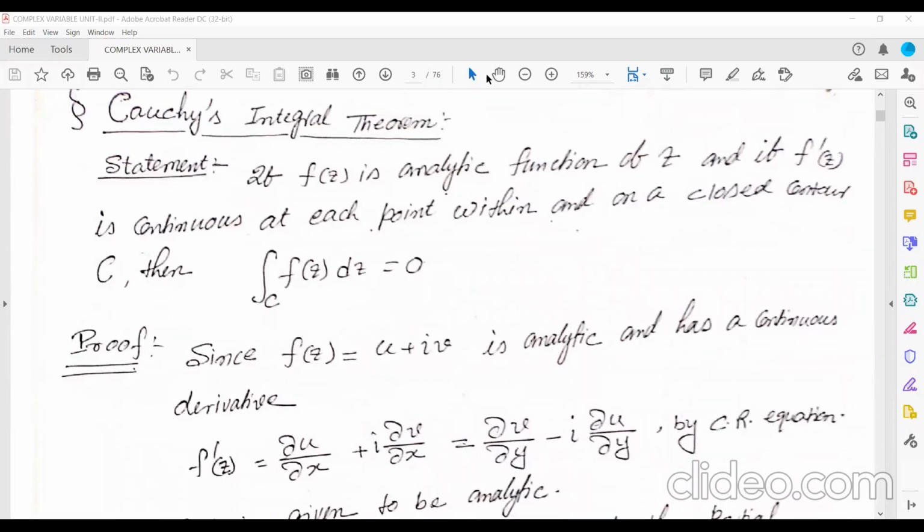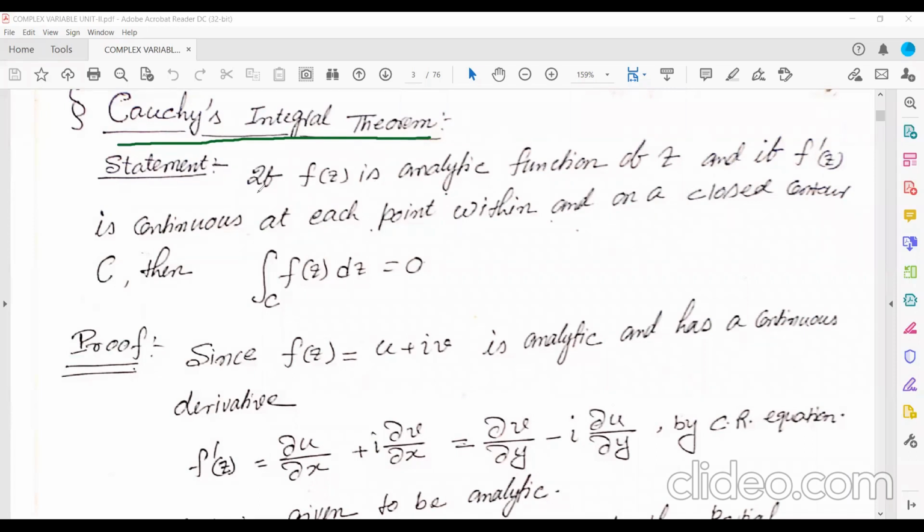Now see here, this theorem. This is an important theorem. What is that one? Cauchy integral theorem. So what is the Cauchy integral theorem? You need to know the statement of this Cauchy integral theorem. Sometimes in your exam, it will come: state and prove the Cauchy integral theorem. So the statement you must know, what it means, and its application is used while solving some problems. We'll solve a few problems later, and there we need to use this one.